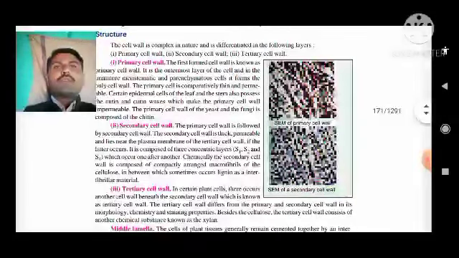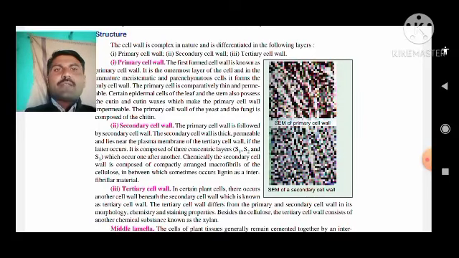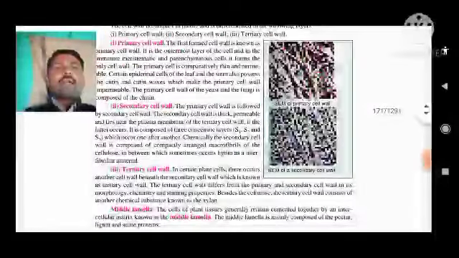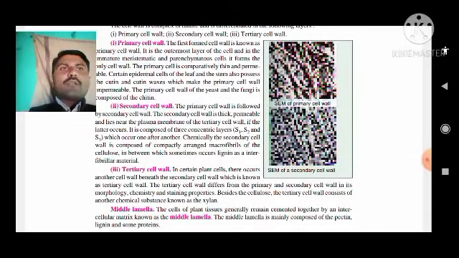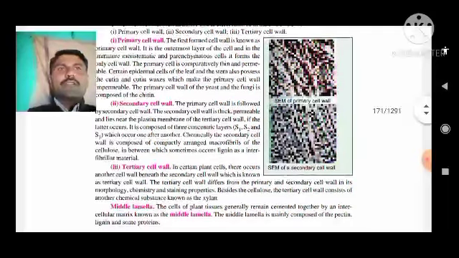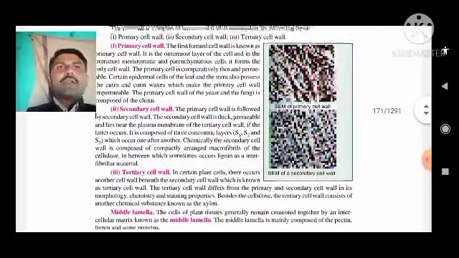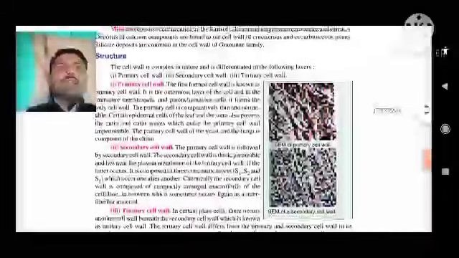Now we move to the structure of the cell wall, which is differentiated into the following types, that is primary cell wall, secondary cell wall and tertiary cell wall. The first is known as the primary cell wall, which is the outermost layer of the cell, in immature meristematic and parenchymatous cells.